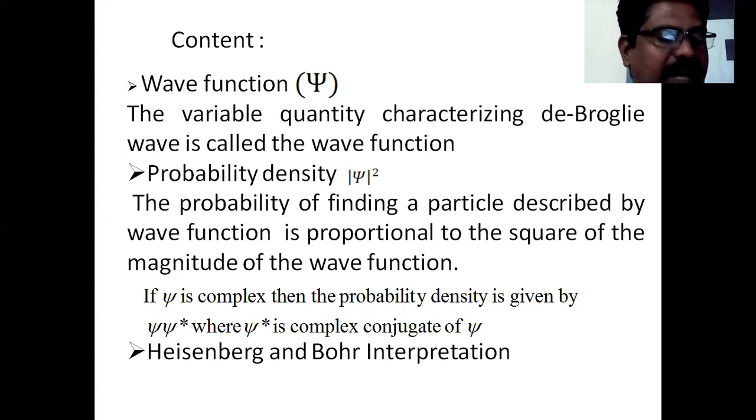The probability of finding the particle is obtained by integrating the square of the magnitude of the wave function over the entire space, and it must be equal to unity, so that the integration of the magnitude of psi squared dx dy dz equals 1. The wave functions which obey this relation are called normalized wave functions, and the condition is called the normalization condition.